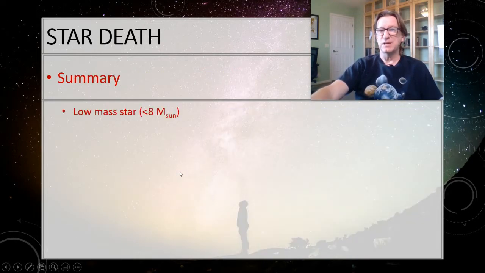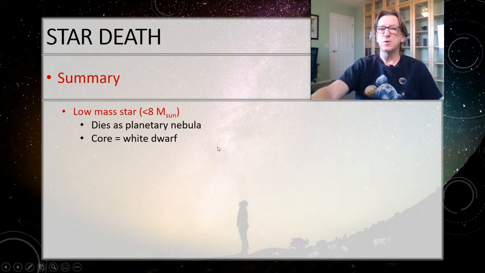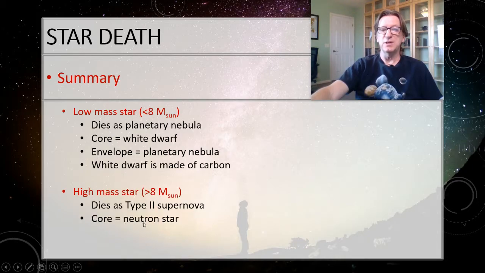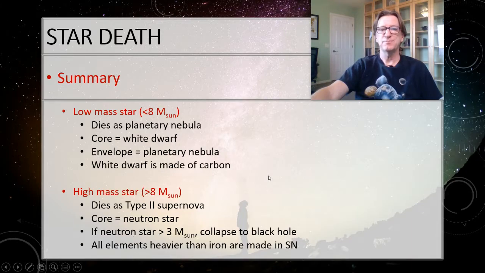All right, so in summary then, for a low mass star, less than 8 solar masses, it's going to die as a planetary nebula. The core is going to form a white dwarf. The envelope will form the planetary nebula itself. The white dwarf is made almost entirely out of carbon, a few other things. The high mass star, anything greater than 8 solar masses, is going to die as a type 2 supernova. The core is going to be either a neutron star, and if that neutron star is greater than 3 solar masses, it'll collapse to a black hole. And just to remember that all elements heavier than iron, gold, uranium, platinum, everything, is made in that supernova when it's actually occurring.